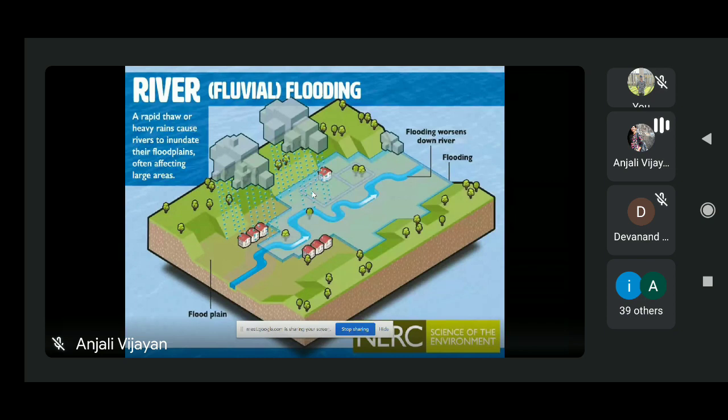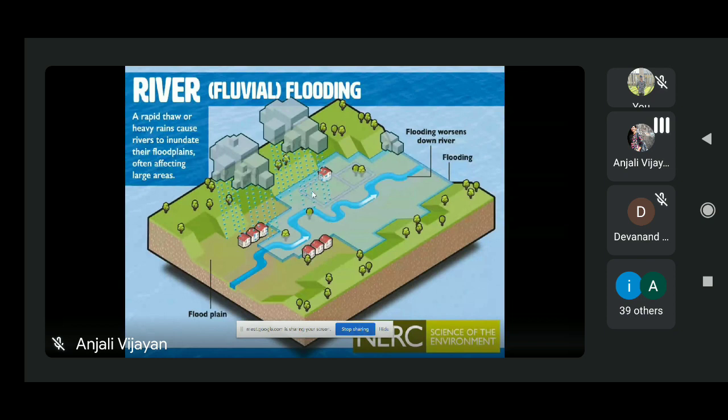The area covered by river flood depends on the size of the river. If the river is bigger, then it will affect more area. Also, the intensity of rainfall affects how much area is getting affected.